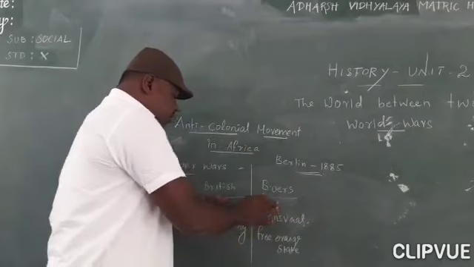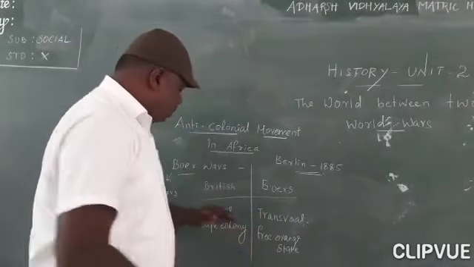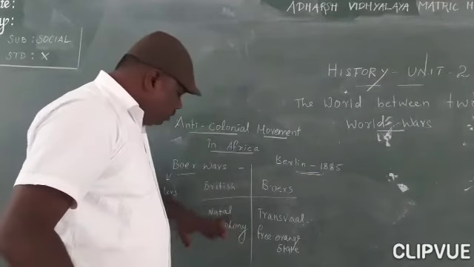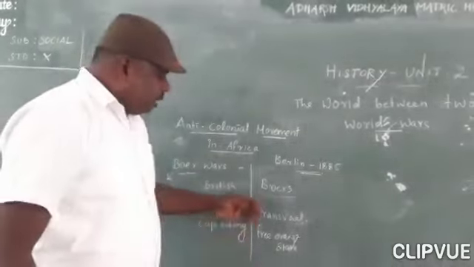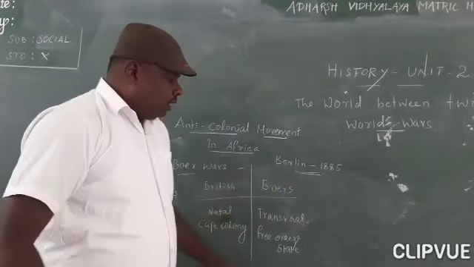Initially the British controlled Natal and Cape Colony, and the Boers controlled Transvaal and the Free Orange State.